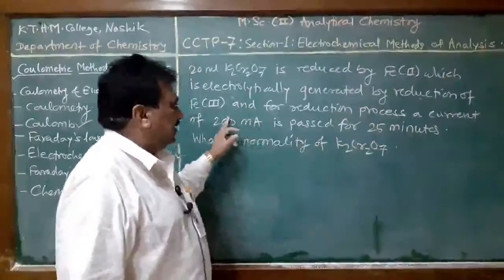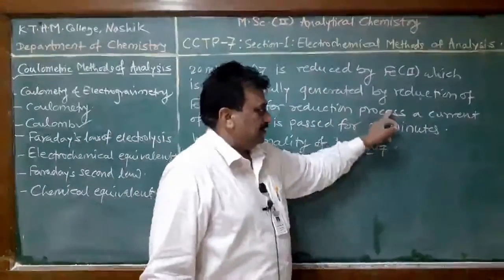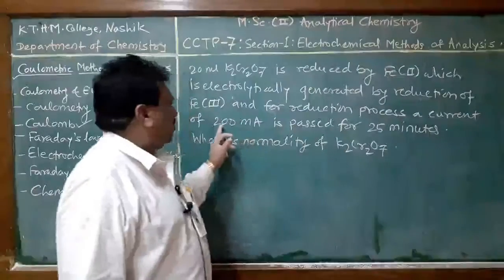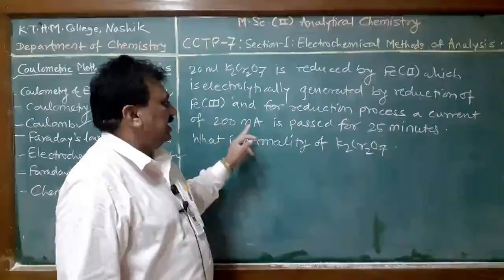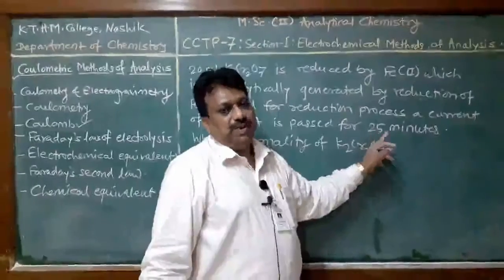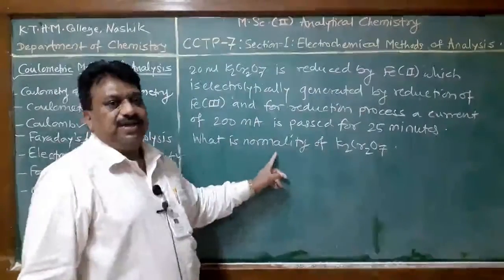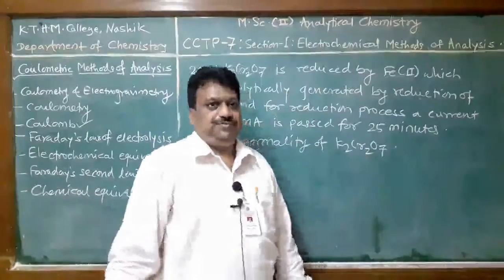The electric charge required for this purpose is a current strength of 200 milliampere, passed for 25 minutes. Now our question is, what is the normality of the potassium dichromate solution?